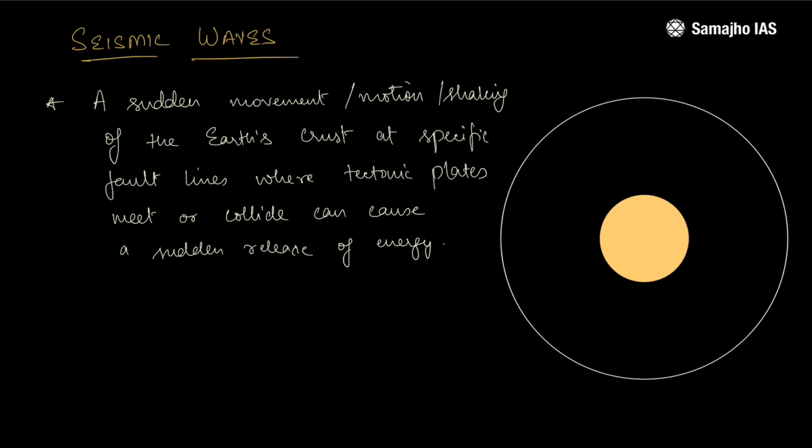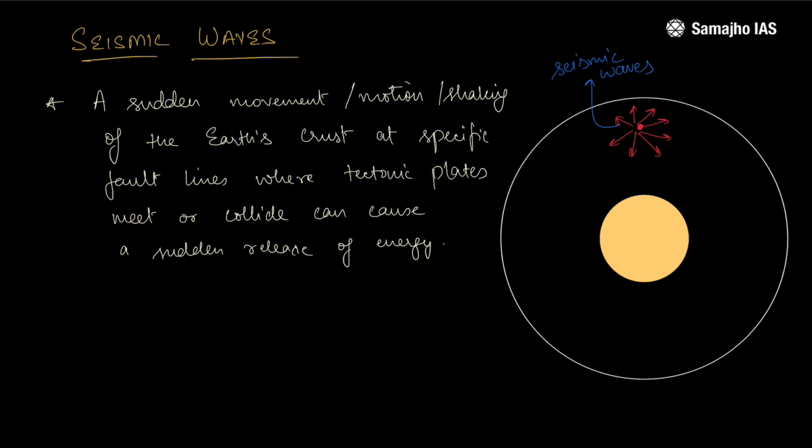Now this energy, when released, has to travel in all directions till it reaches the surface of the earth, as the earth is a sphere. These waves of energy are called seismic waves. Now before we move on to the concepts that are very advanced in terms of seismic waves, let me ask you a few questions and let us delve into certain basics of this topic.